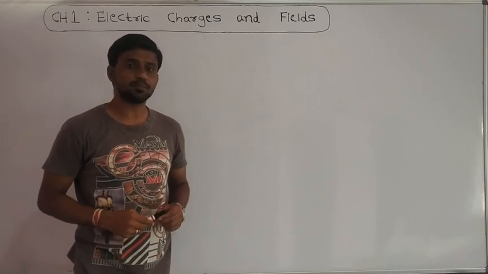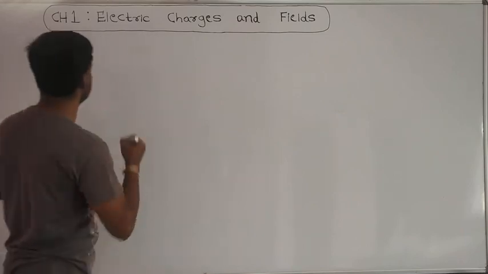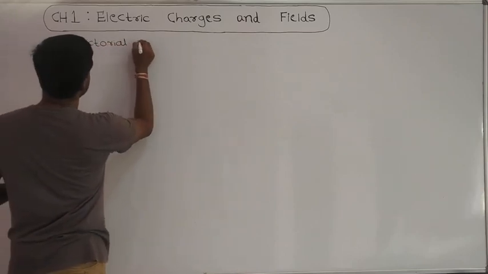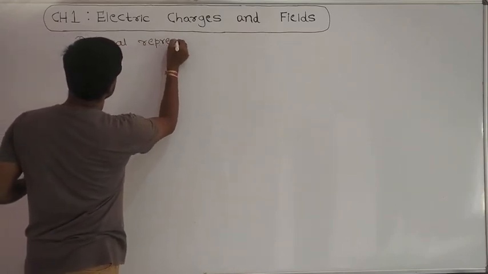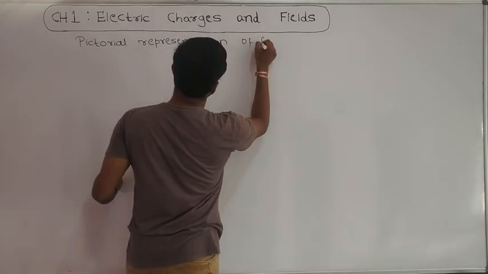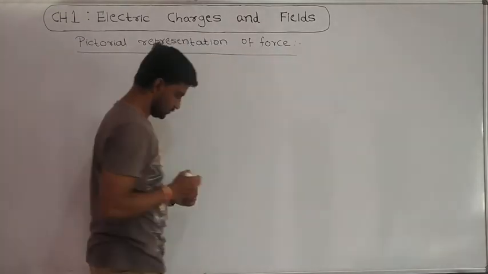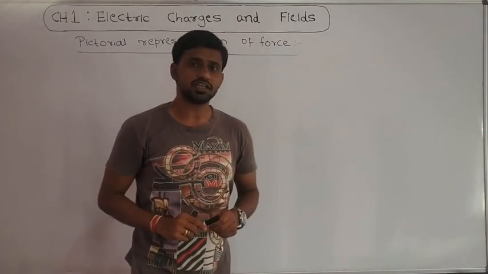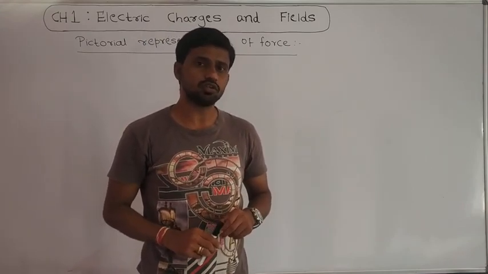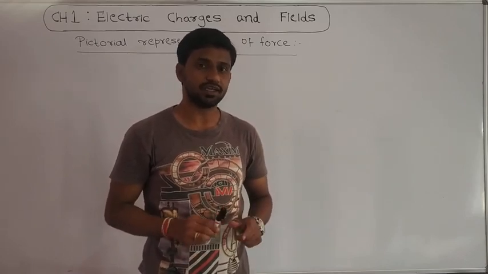Now we discuss the pictorial representation of a force of attraction and force of repulsion between the 2 point charges. From Coulomb's law, we know that if we place like charges in a medium separated by a distance, then we will observe a force of repulsion between the two like charges.